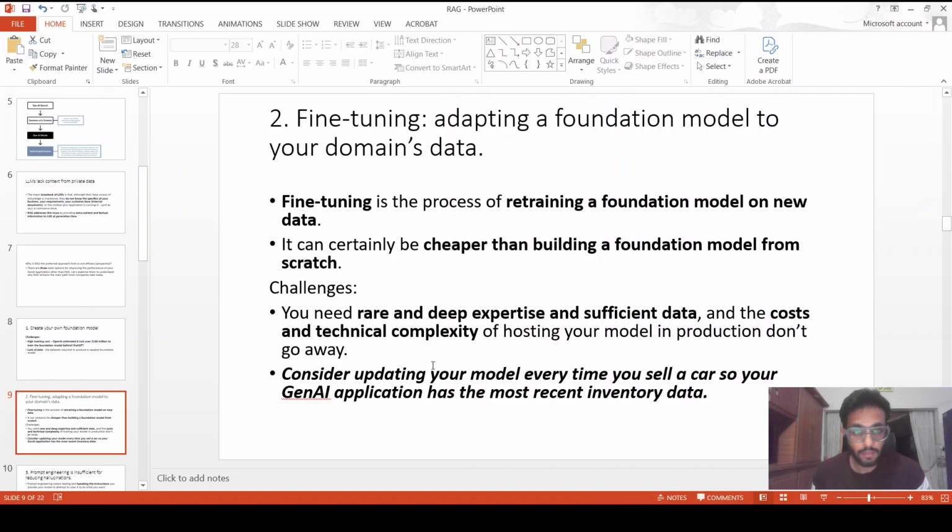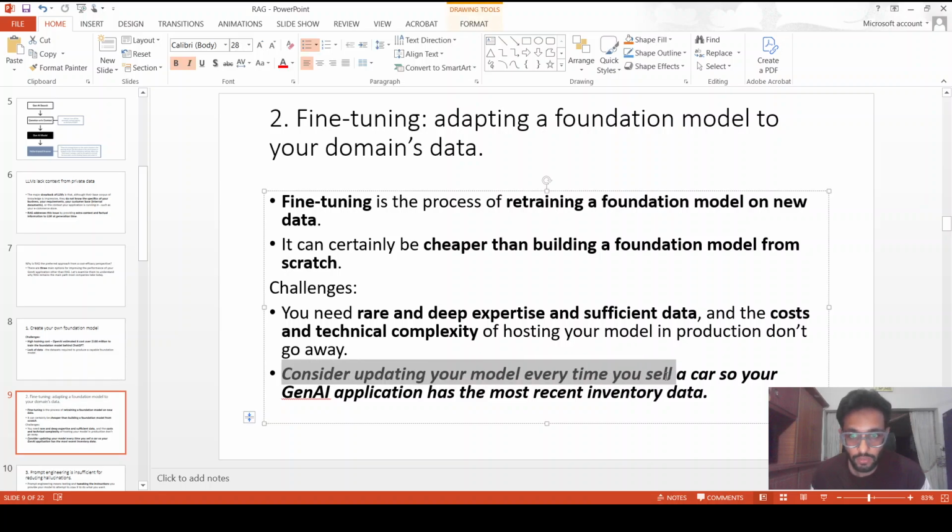And also, this is another edge case that you need to consider. Let's say I fine tuned the base model on my entire business data, and after fine tuning, I just sold my car. Since I cannot do the fine tuning on a daily basis or on a recurrent basis because it's cost incurring, the LLM will not be able to know what happened. So recency will still be a problem even if I fine tune.